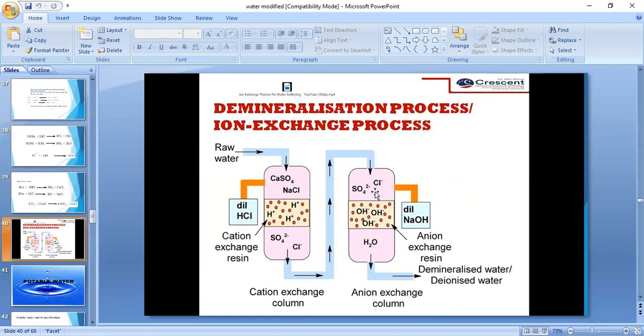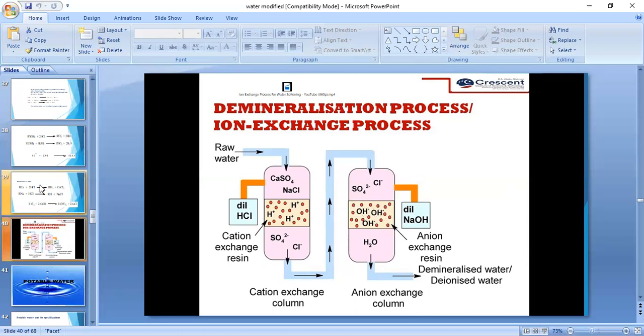Our responsibility is to remove both cations and anions. When this water enters the second chamber, all anions present in water are removed, as the water anions are exchanged with the resin anions.